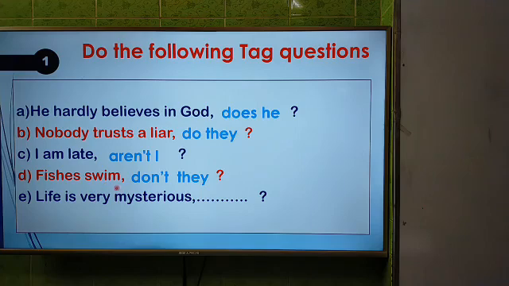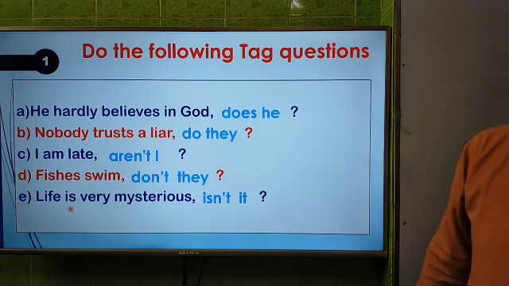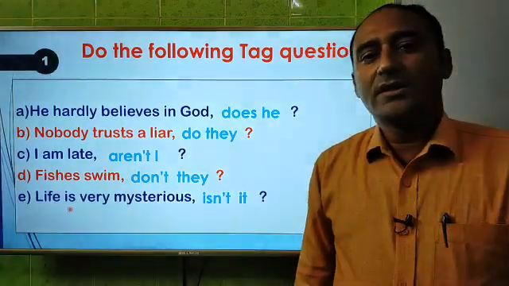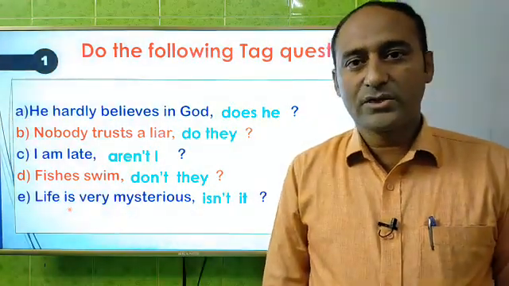And now the last one. Life is very mysterious. Answer will be isn't it. Here the operator is and the sentence is in affirmative, so take question will be negative. So is will be isn't and it will be instead of life. So dear students, I think you have understood these 5 take questions well.